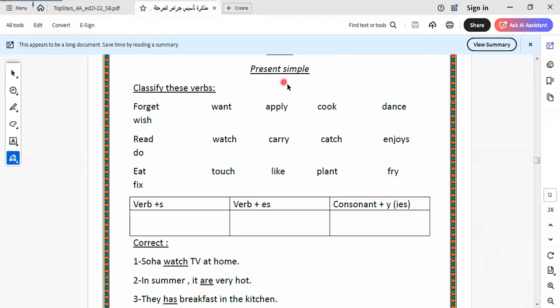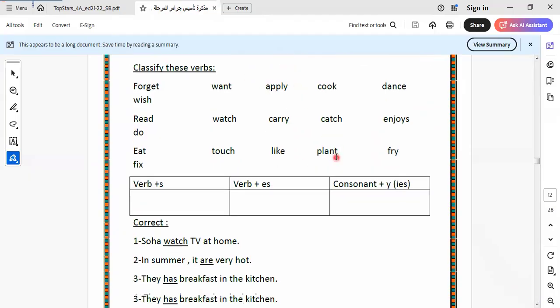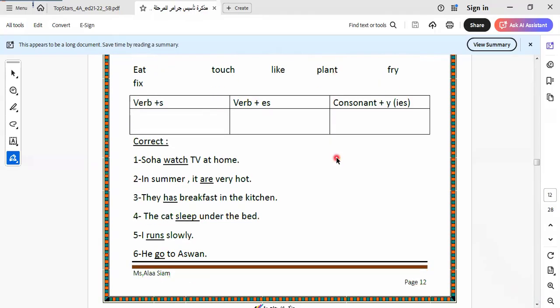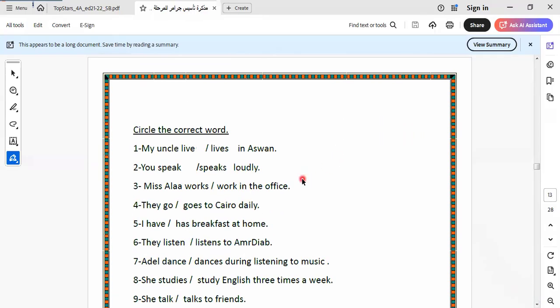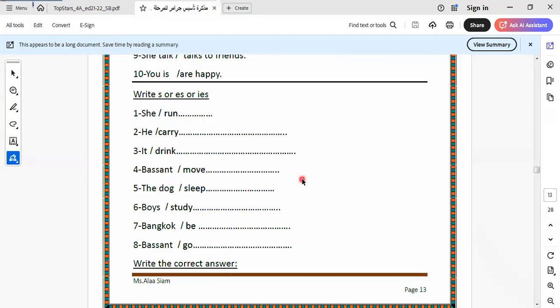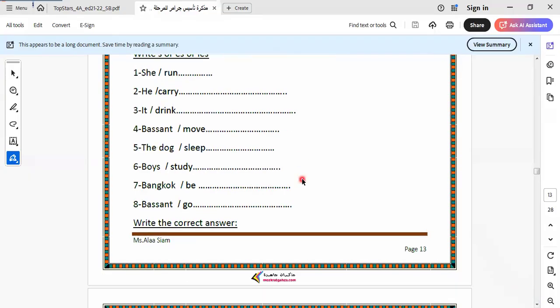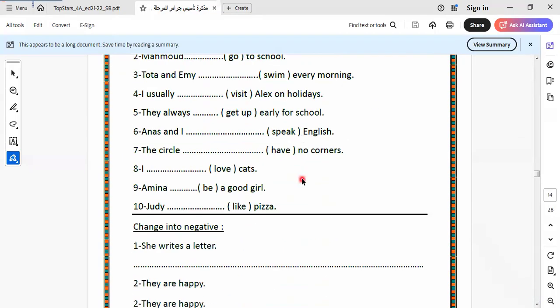Last video, we talked about the present simple tense, and we know this tense is used for habits and facts. When we make the negative form or question form, we use do and does.